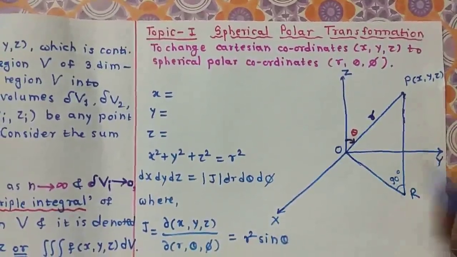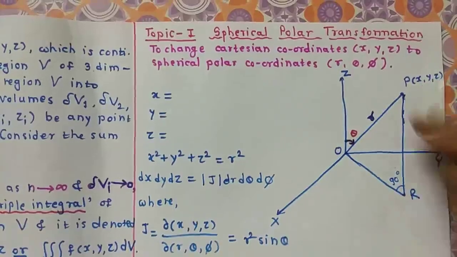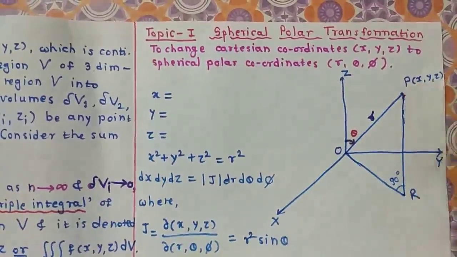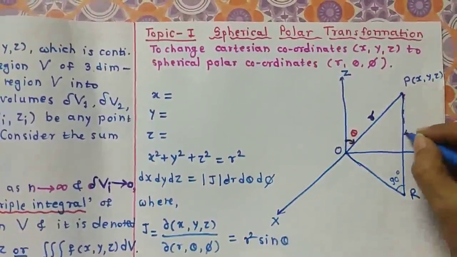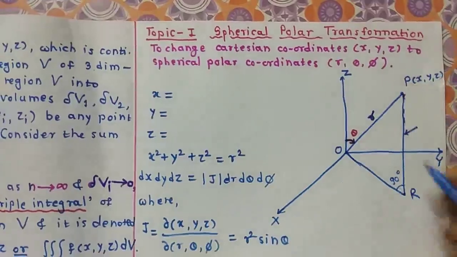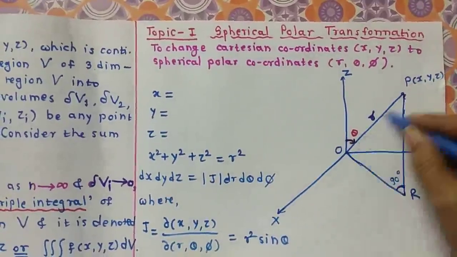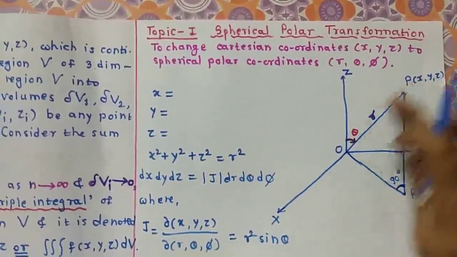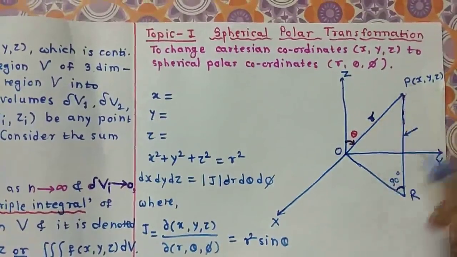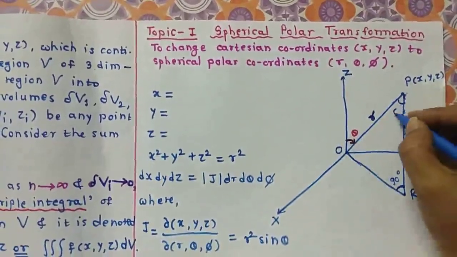Now if you observe, first of all we find the vector PR. This angle is 90 degrees, so that means r is the hypotenuse. So for this triangle OPR, r is the hypotenuse. Since this angle is theta, its opposite angle is also theta.